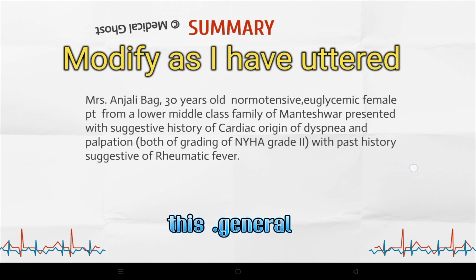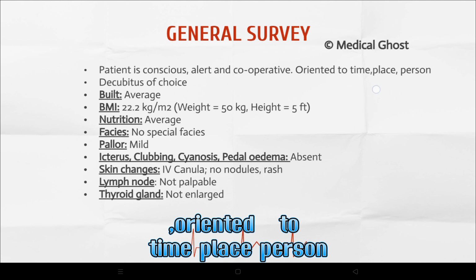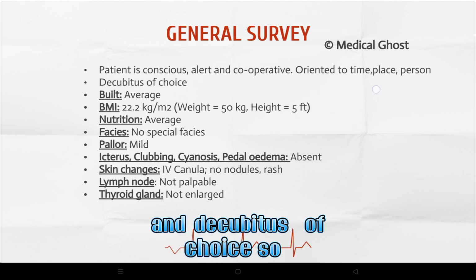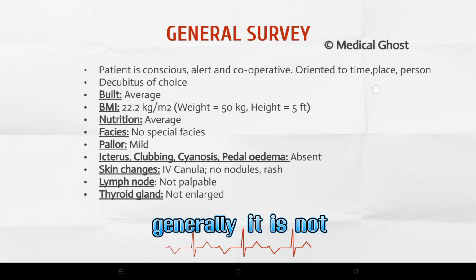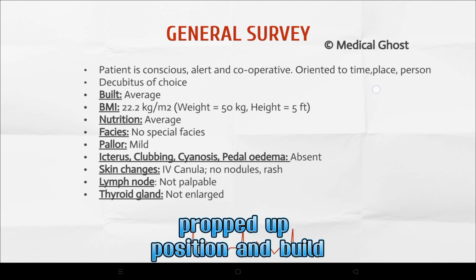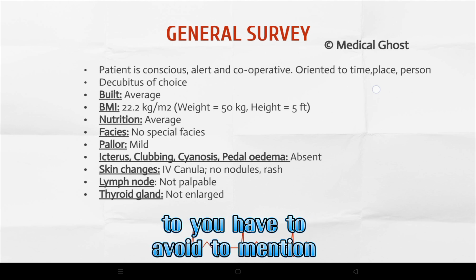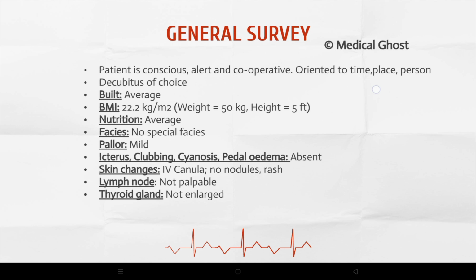Okay. Now general survey: patient is conscious, alert, cooperative, oriented to time, place and person, and decubitus was of choice. So remember, in a cardiac case generally it is not decubitus of choice. Many times it is propped-up position. Build is average, BMI. In case of an edematous patient, you have to avoid mentioning BMI, and in case of hemiplegia or paraplegia, you must avoid BMI.